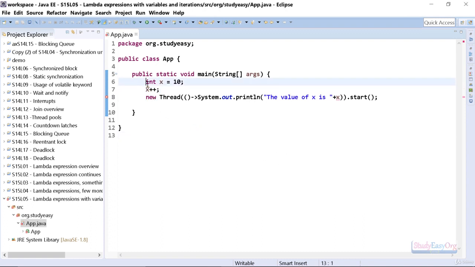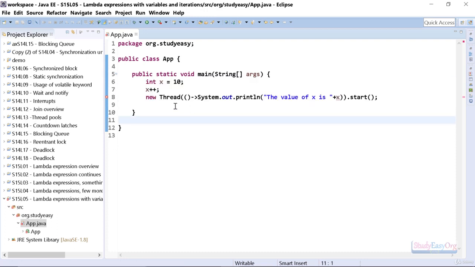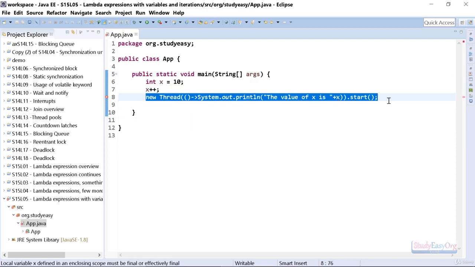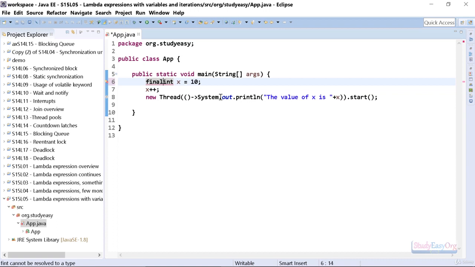This is the reason why Java doesn't allow non-final variables or effectively non-final variables to be used inside our lambda expression or inside our anonymous inner class. Now friends, what's a final variable? A final variable is a variable where we explicitly make use of the final keyword like this. So as soon as we make a variable a final variable, no changes would be allowed.